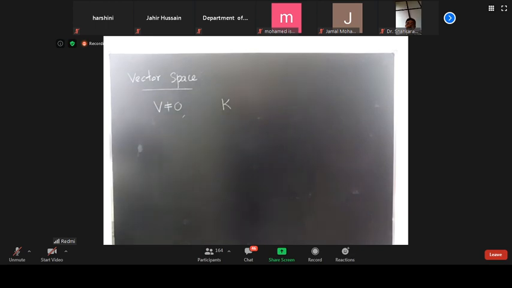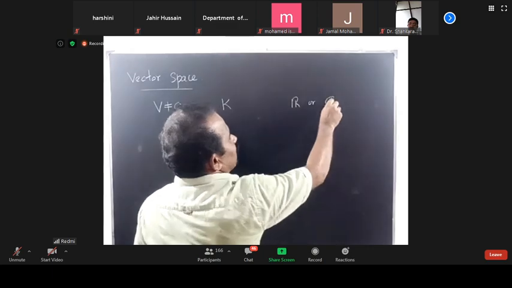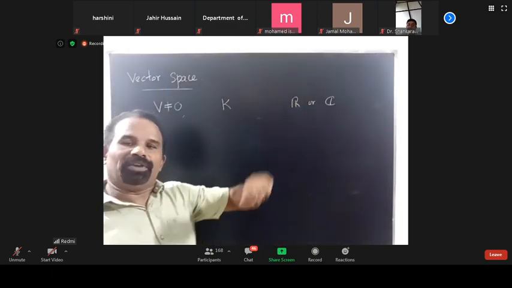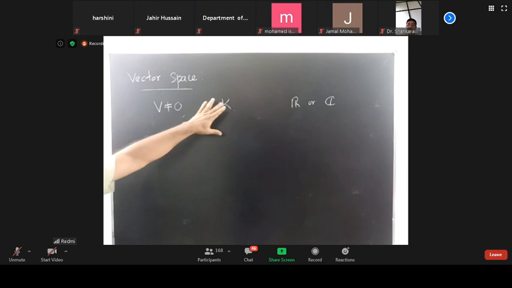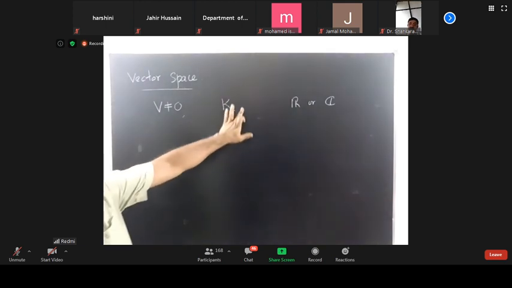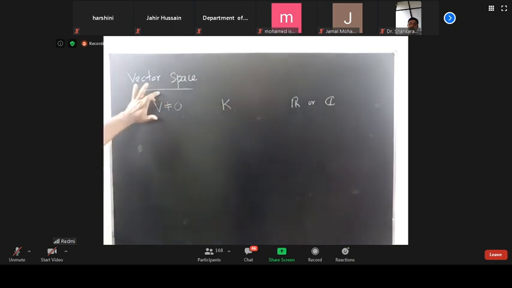Usually we take either the set of complex numbers, which is a field, or the set of real numbers, which is also a field. So in general, I am taking K to be a field. All the elements of K are scalars. The elements of V are called vectors.